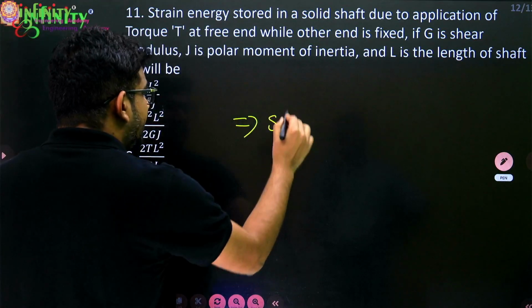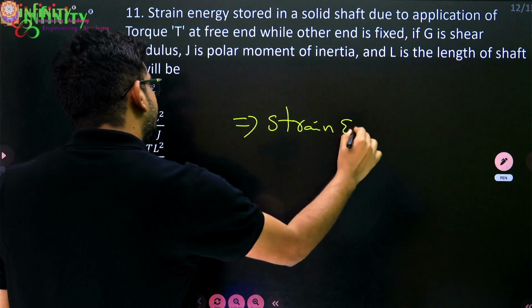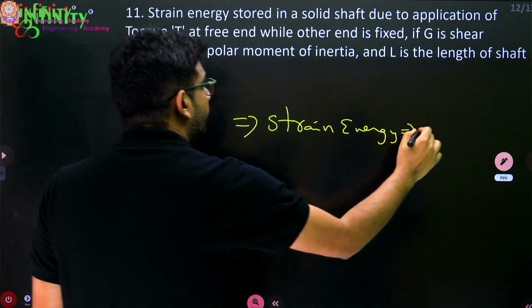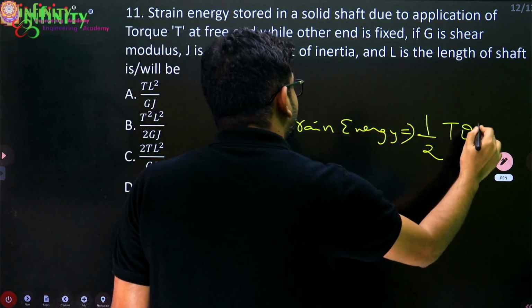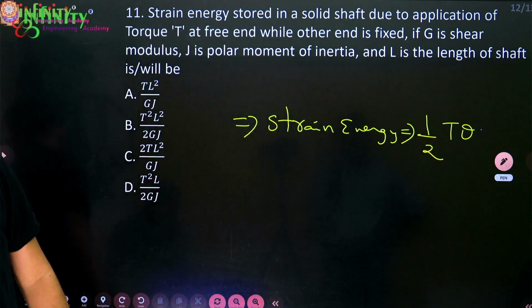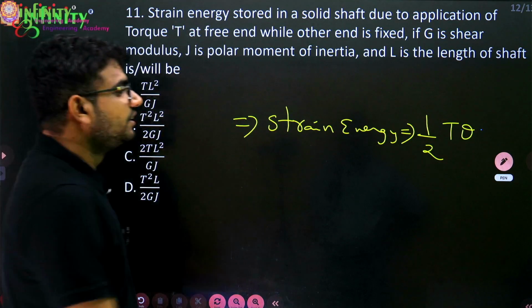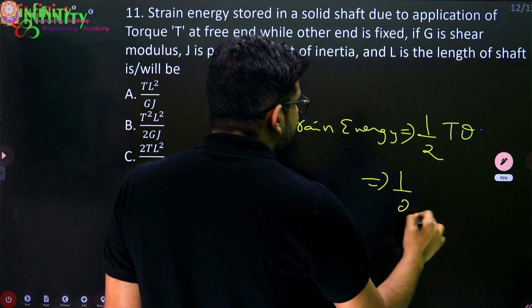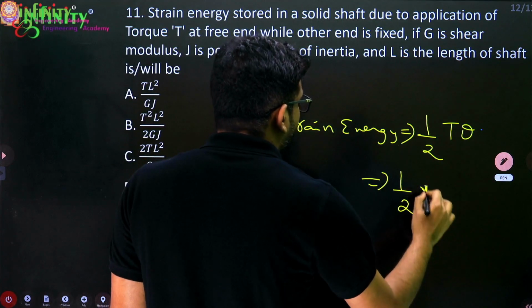So the strain energy is equal to half T theta. Here, you know the formula for theta.